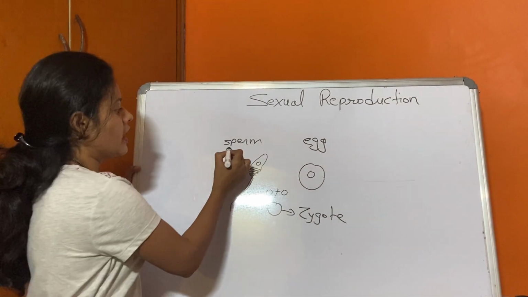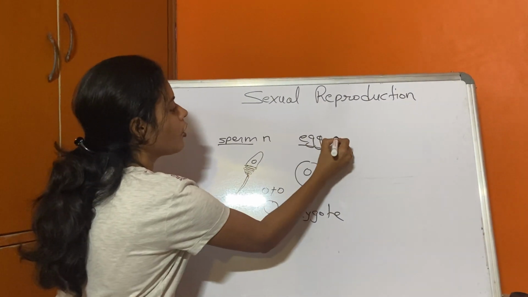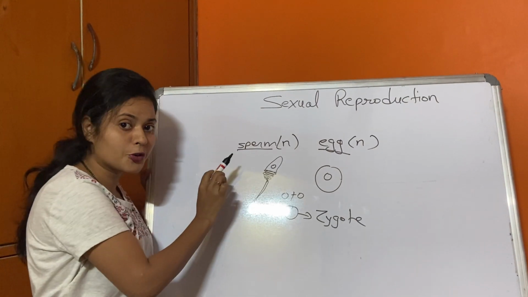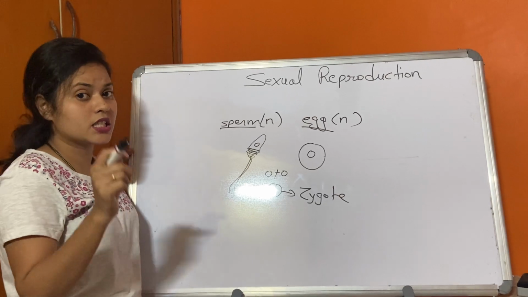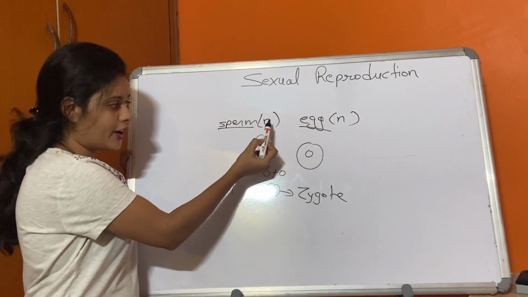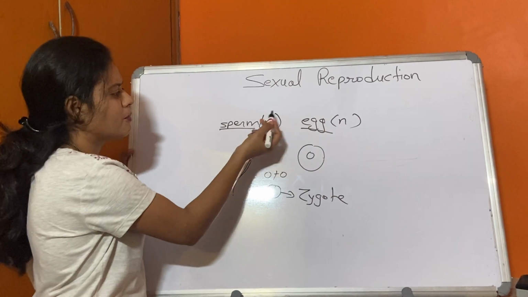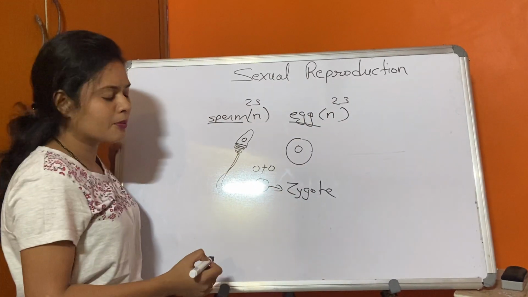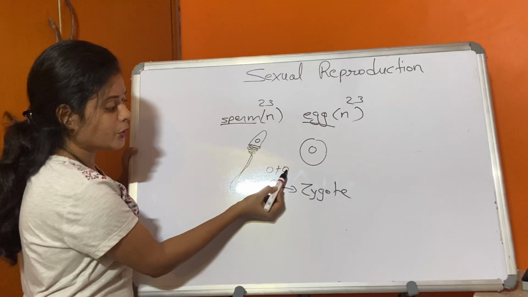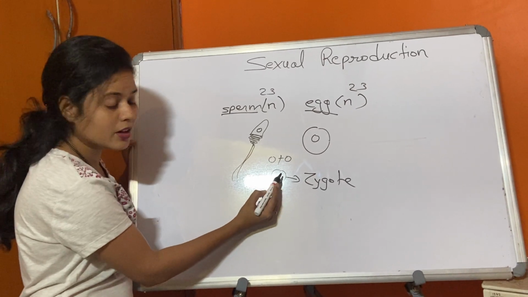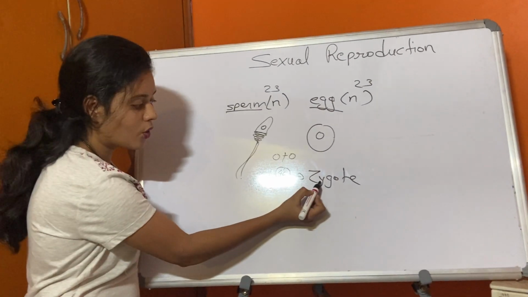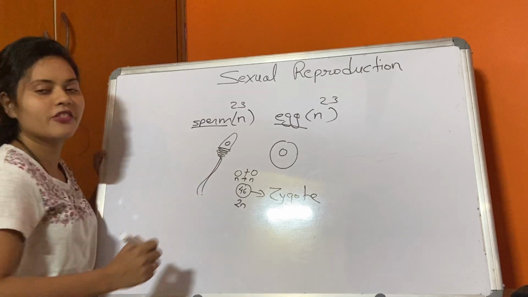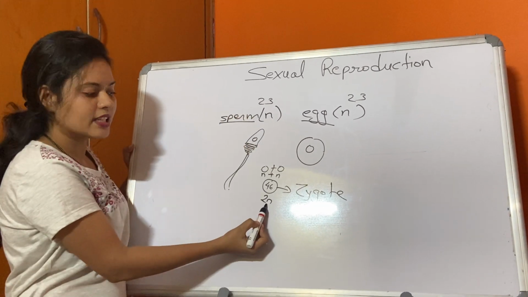Very important: gametes fuse and will produce a zygote. One more thing I will tell you, gametes are always haploid. What is haploid? Haploid has n number of chromosomes. Do remember this; everyone has learnt it, still I am revising it. Gametes are haploid. The sperm is haploid, the egg is also haploid. Haploid means, for example, 23 chromosomes here and 23 chromosomes here. These will be fusing, and the number will be 46. So for the zygote, n plus n is equal to 2n. So the zygote is always diploid. This is haploid, this is diploid.